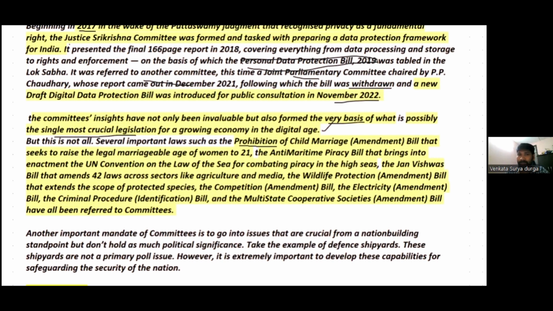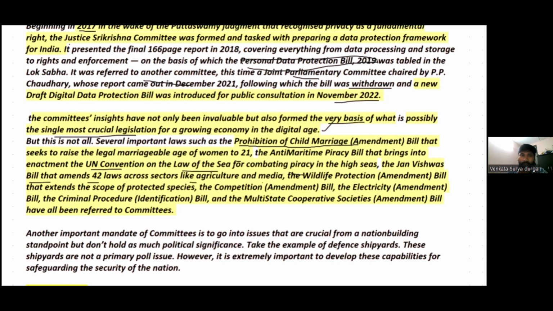So therefore, in fact, the parliamentary committees have carefully analyzed different bills. The bills include the Prohibition of Child Marriages Amendment Bill that seeks to raise the legal age for women to 21 years, and the Anti-Maritime Piracy Bill, which brings into enactment the UN Convention on the Law of the Sea for combating piracy on the high seas, and also the Jan Vishwas Bill that aims to amend 42 laws across sectors like agriculture and media.